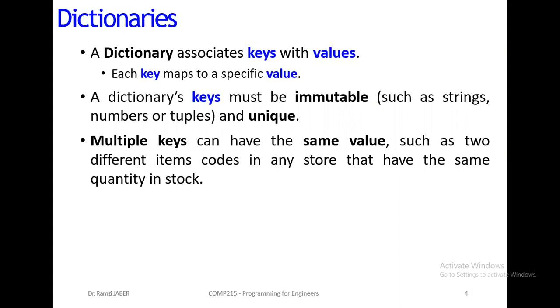Multiple keys can have the same value, such as 2 different item codes in any store or shop or mall or supermarket or anything that have the same quantity in stock.